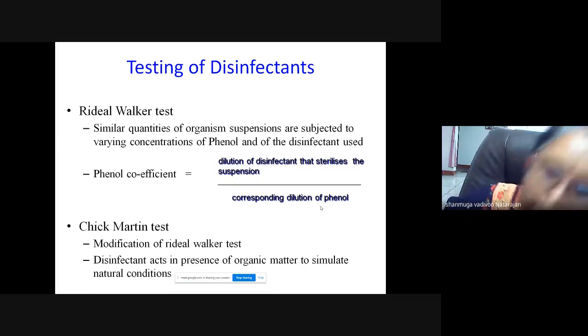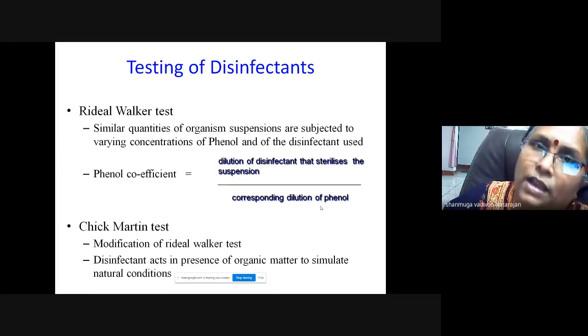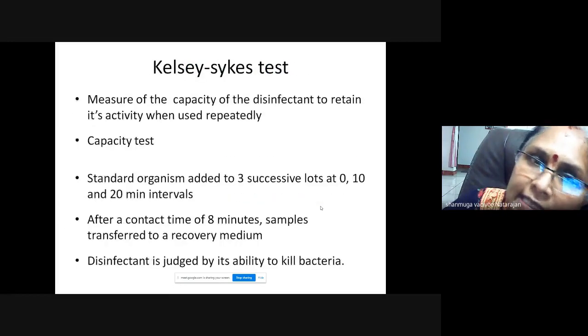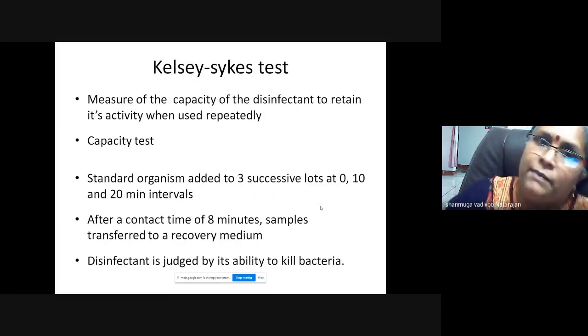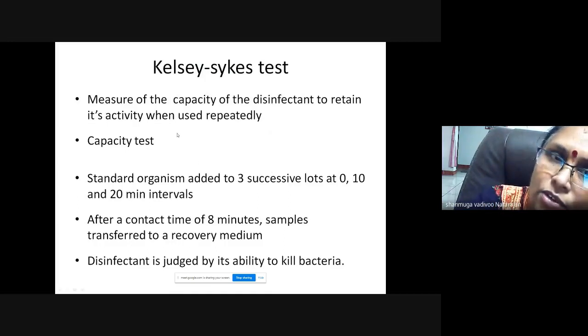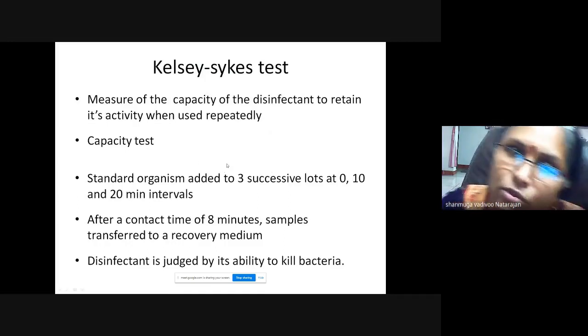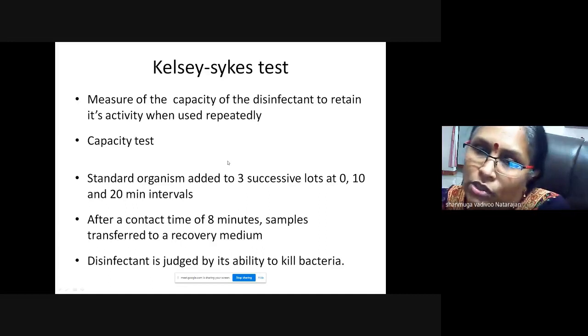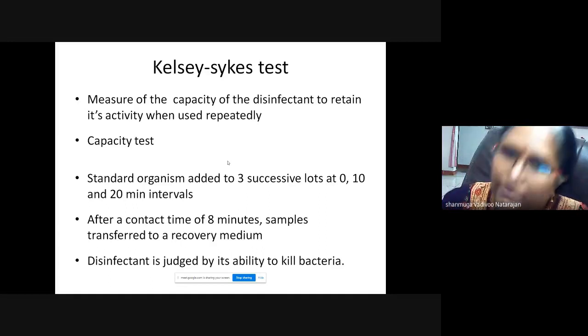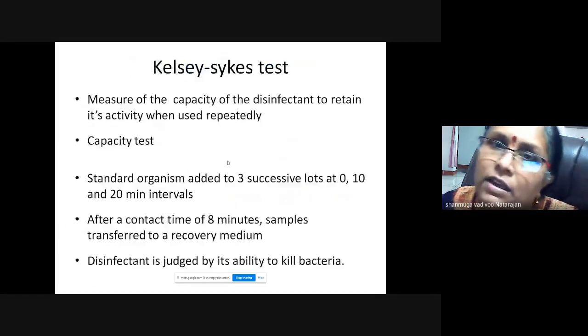So you can remember the name and principle of the test. There is another called Kelsey's size test. It measures the capacity of the disinfectant to retain its activity when used repeatedly. So you can remember the names: Kelsey's size test, Chick Martin test, Riedel Walker test.